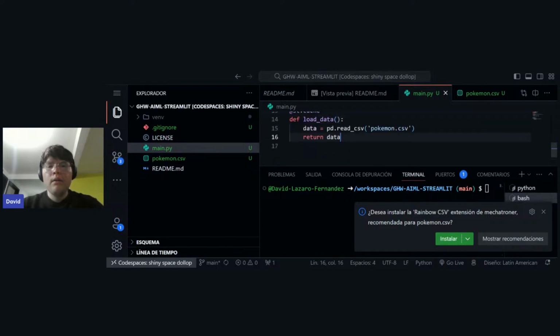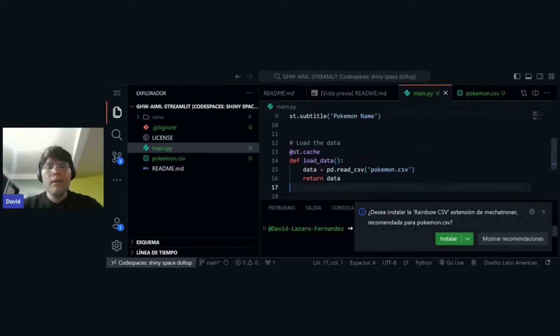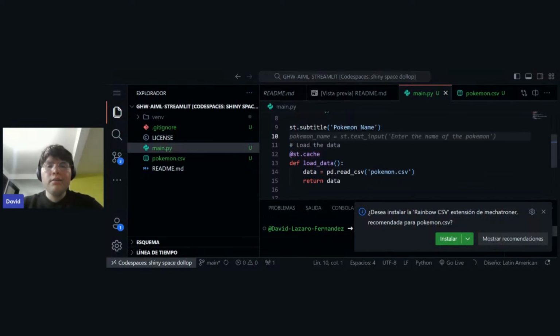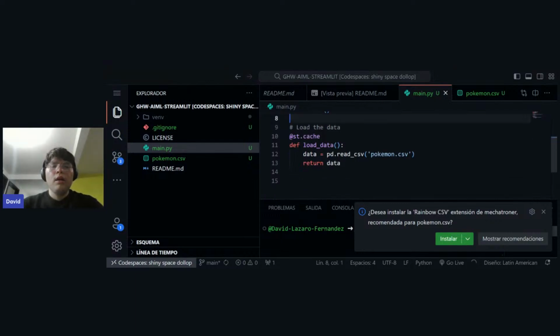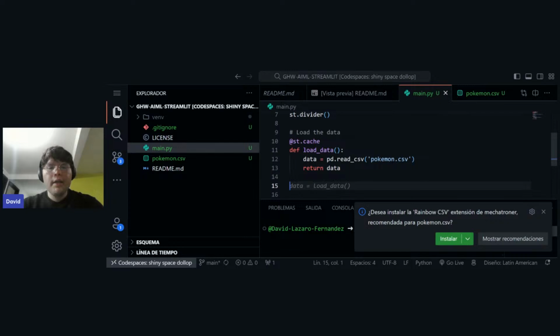So okay, right. So we are going to load our data and we're going to store it in the cache, so we don't need to download it again or read it again whenever we reload our page. So let me quit this subtitle and use it right here. Okay, so we have already opened our data.